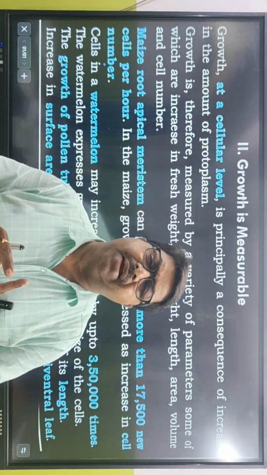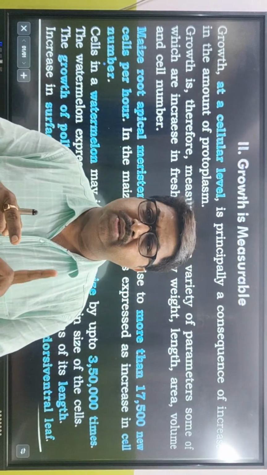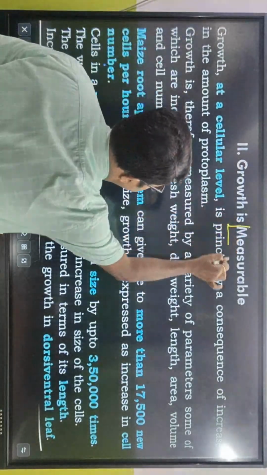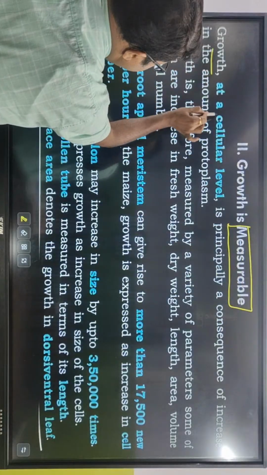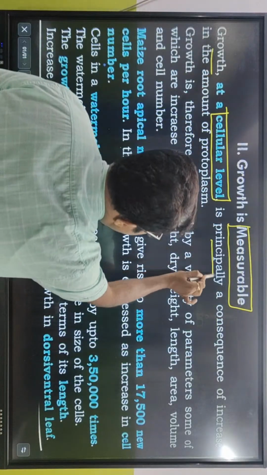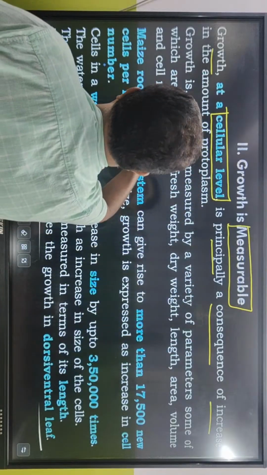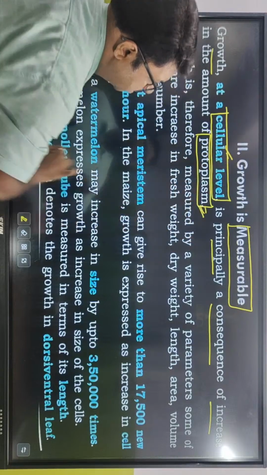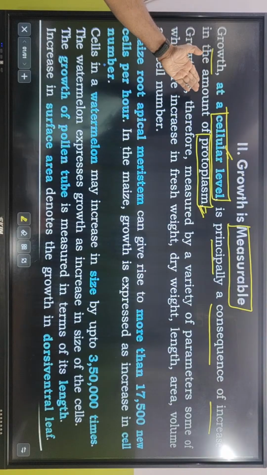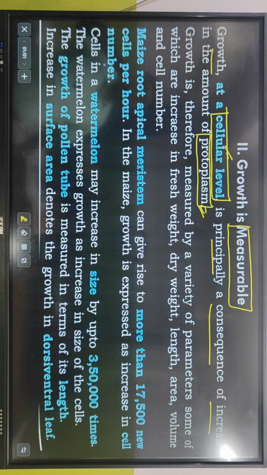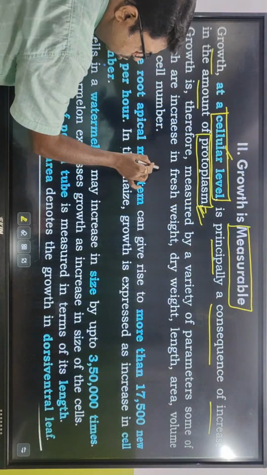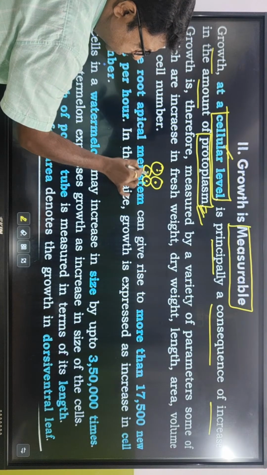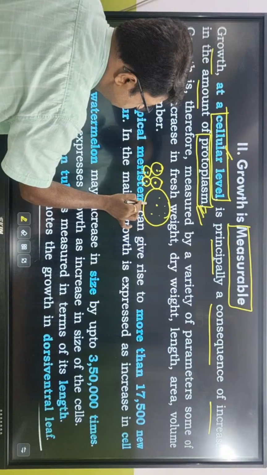So the first characteristic of growth was that growth is indeterminate. The second characteristic is that growth is measurable. Now what is growth at a cellular level? Growth at a cellular level is principally a consequence of increase in the amount of protoplasm. So growth does not mean only that the number of cells increases. The protoplasm of the cell also increases.